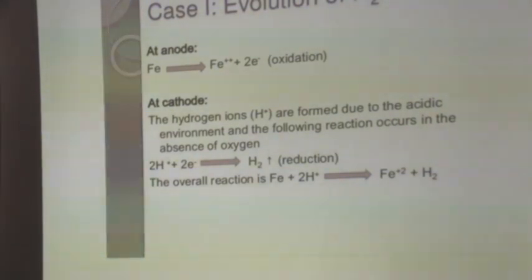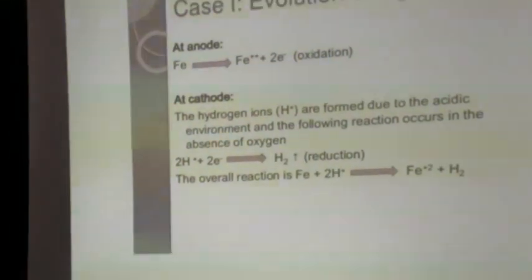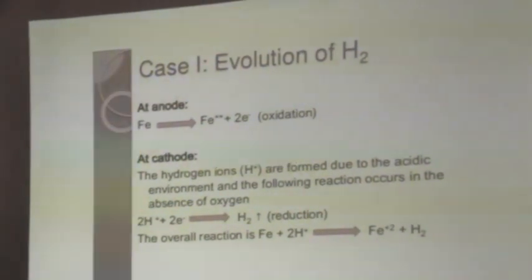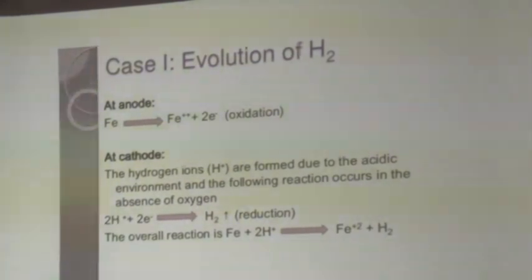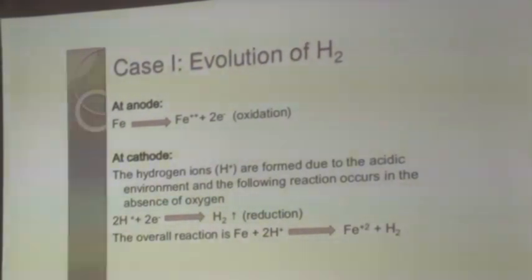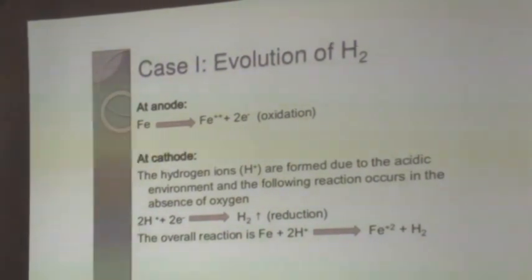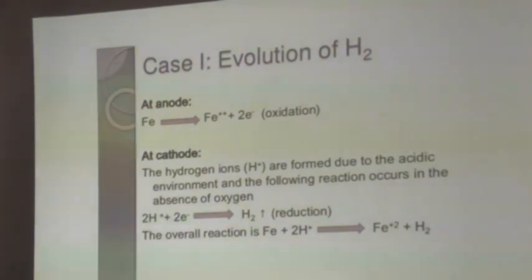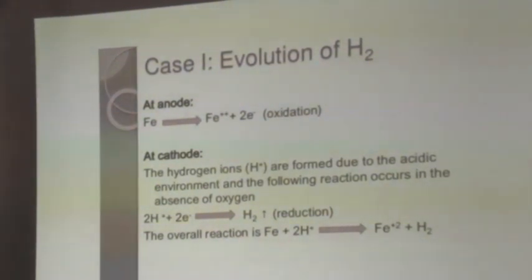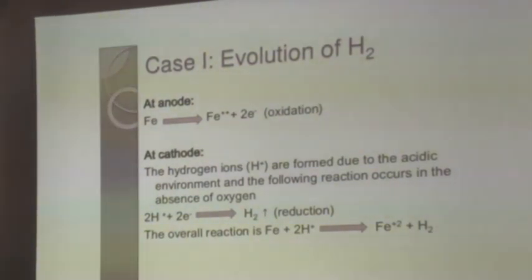Next we will see how the electrochemical theory of corrosion can occur in two ways. The first type is evolution of hydrogen, which is very common in industries where metals are subjected to the pickling process. Here we use an acid, mineral acids like HCl or sulfuric acid, for pickling, which is nothing but descaling of the metal surface after repeated exposure to various industrial processes. Now what is happening, the first step is the usual step, which is iron or any metal getting oxidized, resulting in the removal of electrons. The second step